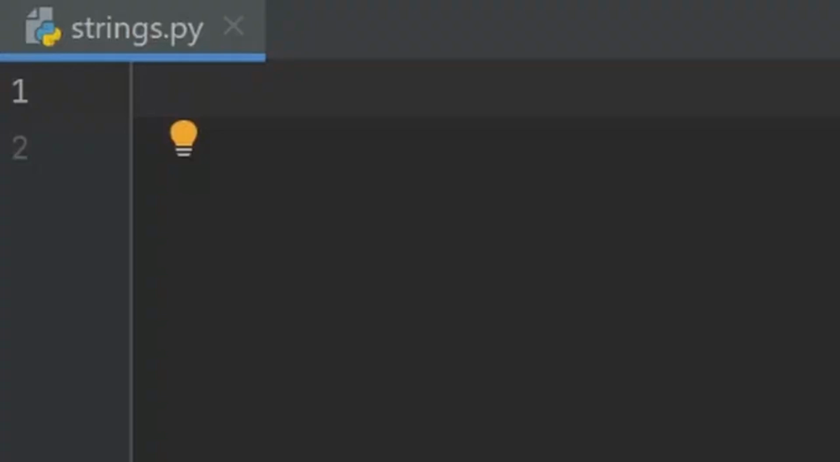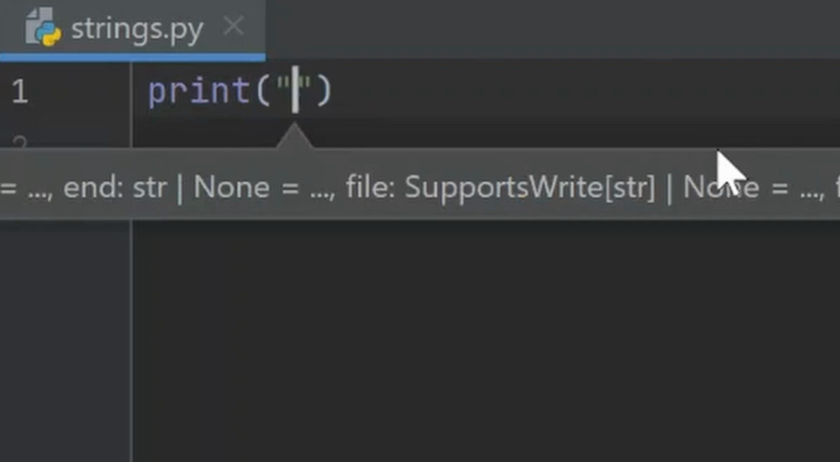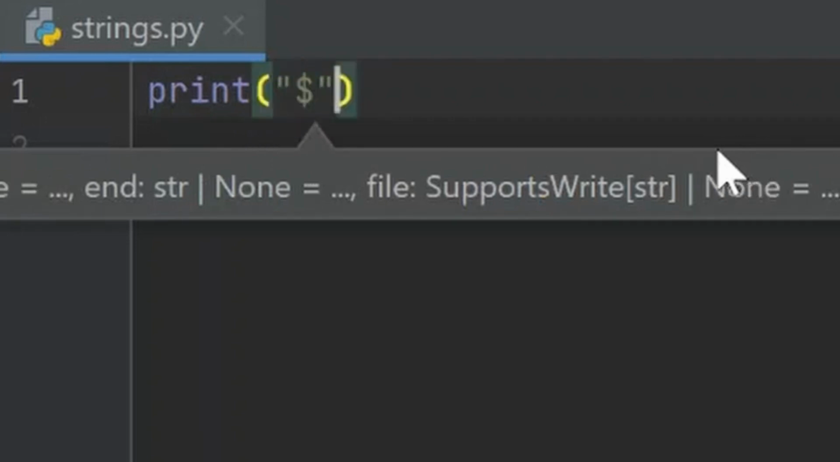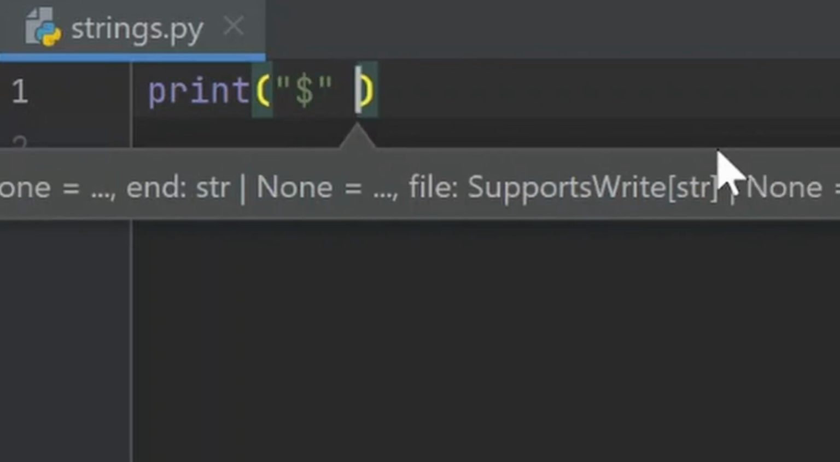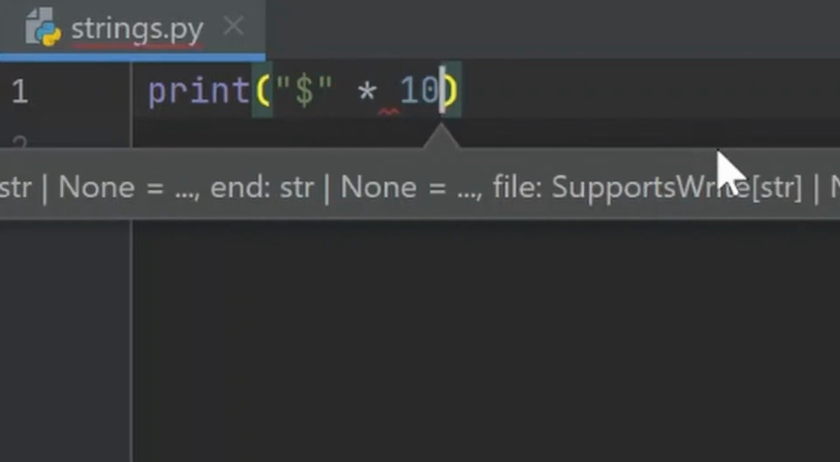Sometimes you may need to repeat a string multiple times. You can achieve this by using the multiplication operator. For example, using the print function, we can multiply the $ sign 10 times, like this. Print, open parenthesis, quote, dollar, out of the quote, space, times, space, 10. When you run this code, it will output the $ sign repeated 10 times.